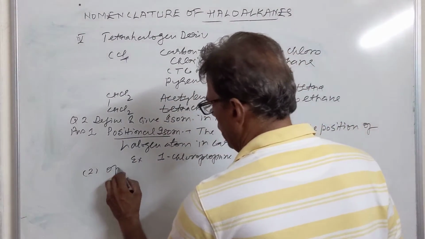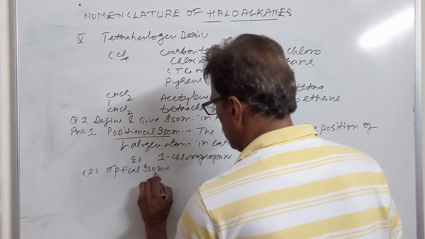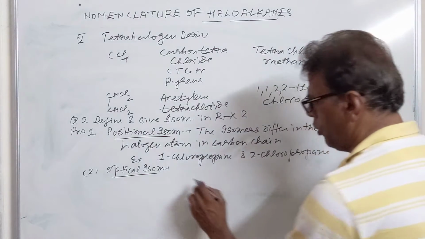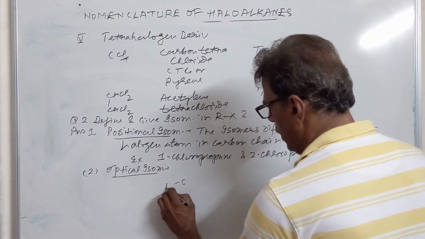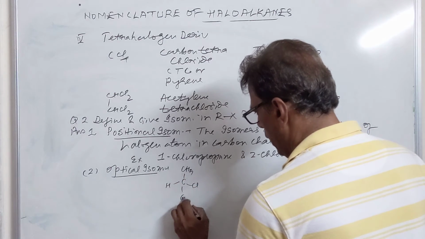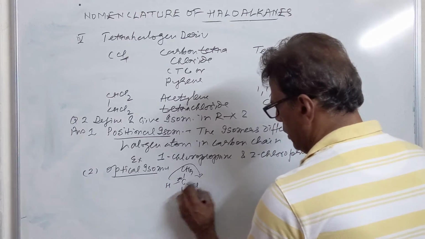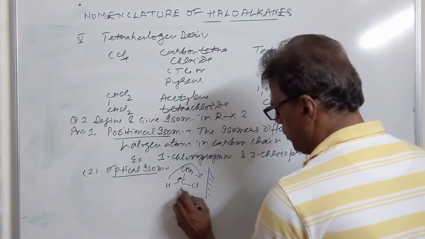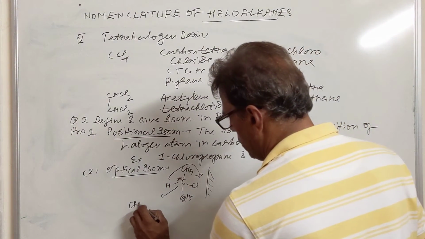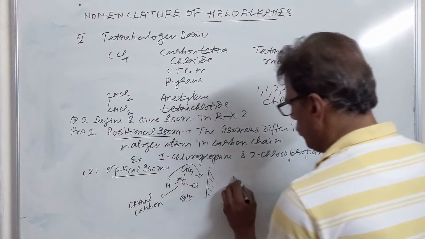Then we have optical isomerism. The isomers differ in their action on plane polarized light. One isomer rotates light in a clockwise direction. Another isomer rotates light in an anticlockwise direction. These alkyl halides must contain a chiral carbon, only then will they show optical isomerism.